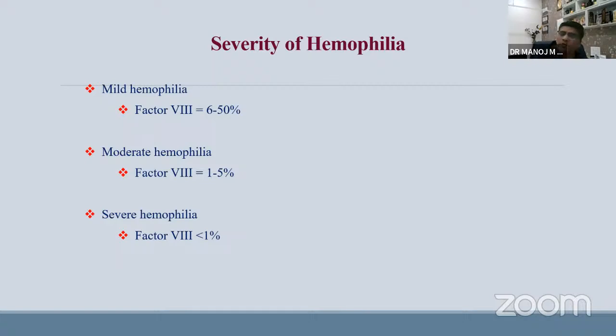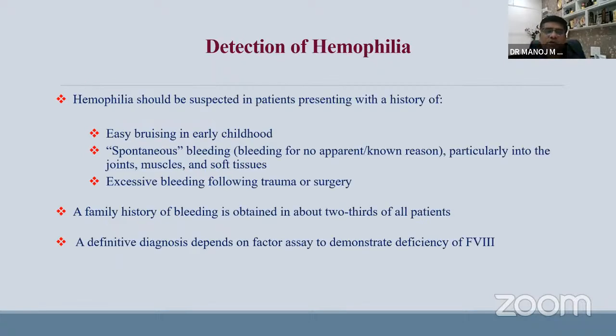So, in mild hemophilia usually they don't bleed unless there is some surgical stress. Moderate hemophilia, with some injury they bleed, and severe hemophilia can bleed spontaneously also. So depending upon the factor level, we decide the severity of hemophilia. For detection, usually classical clinical history: easy bruisability early in childhood, spontaneous bleeding in the joint, muscle, and soft tissue. Excessive bleeding following trauma or surgery will be seen.